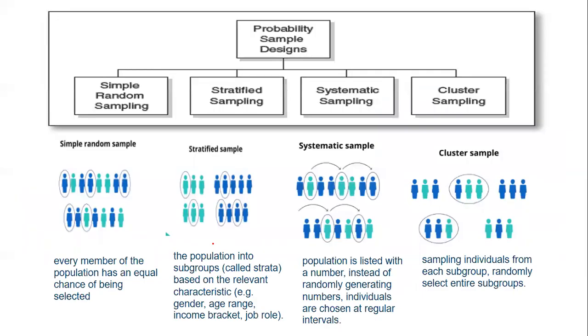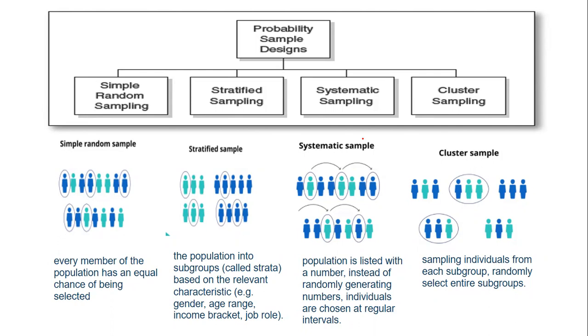Now, types of sampling: probability and non-probability. Here also you can see lots of questions coming from this particular topic. So we have probability samples divided into simple random, stratified, systematic, and cluster. Simple is basically a normal population where there is an equal chance of any sample getting selected. Simple, just pick up any, random sampling. Stratified, you divide it into subgroups, that is the strata. And based on the strata, you pick up a sample.